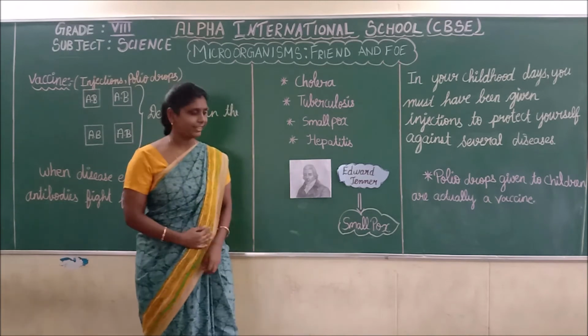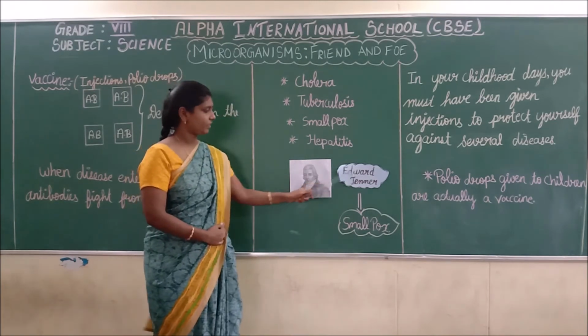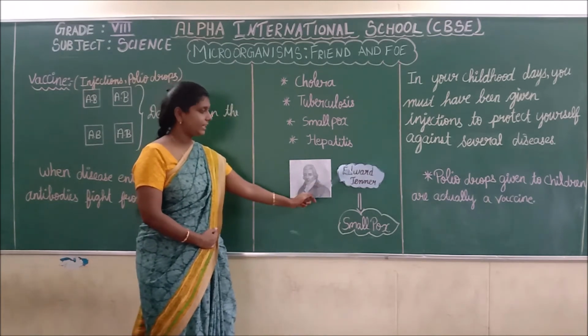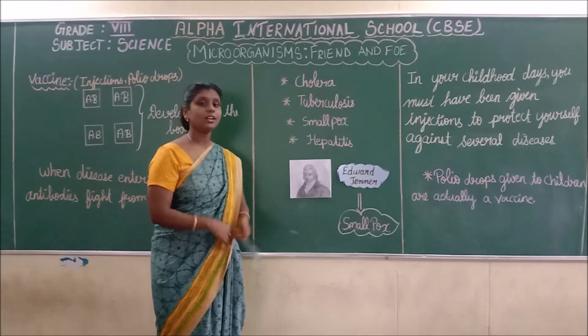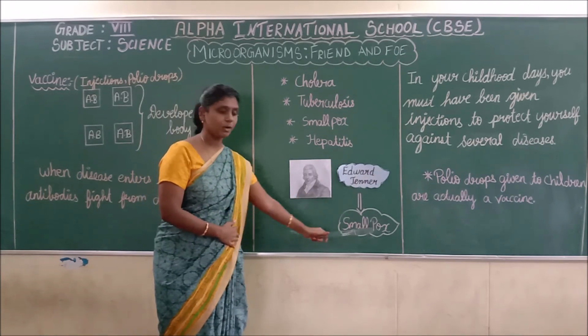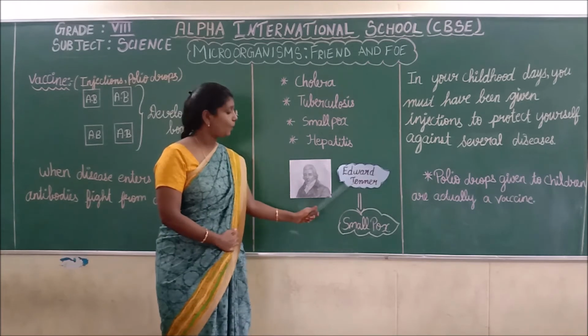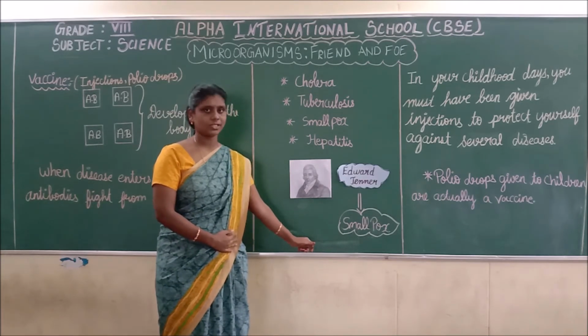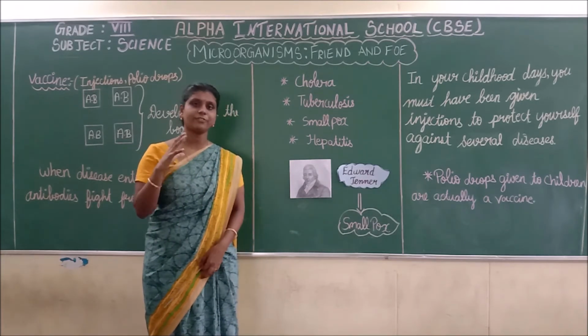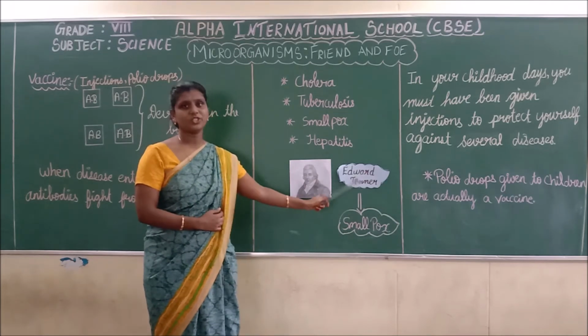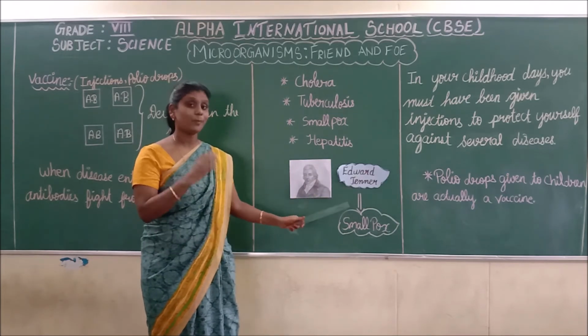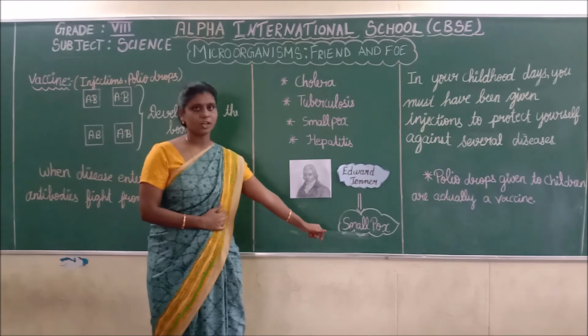In 1798, Edward Jenner discovered the vaccination for smallpox. Who discovered the vaccination for smallpox? Edward Jenner.